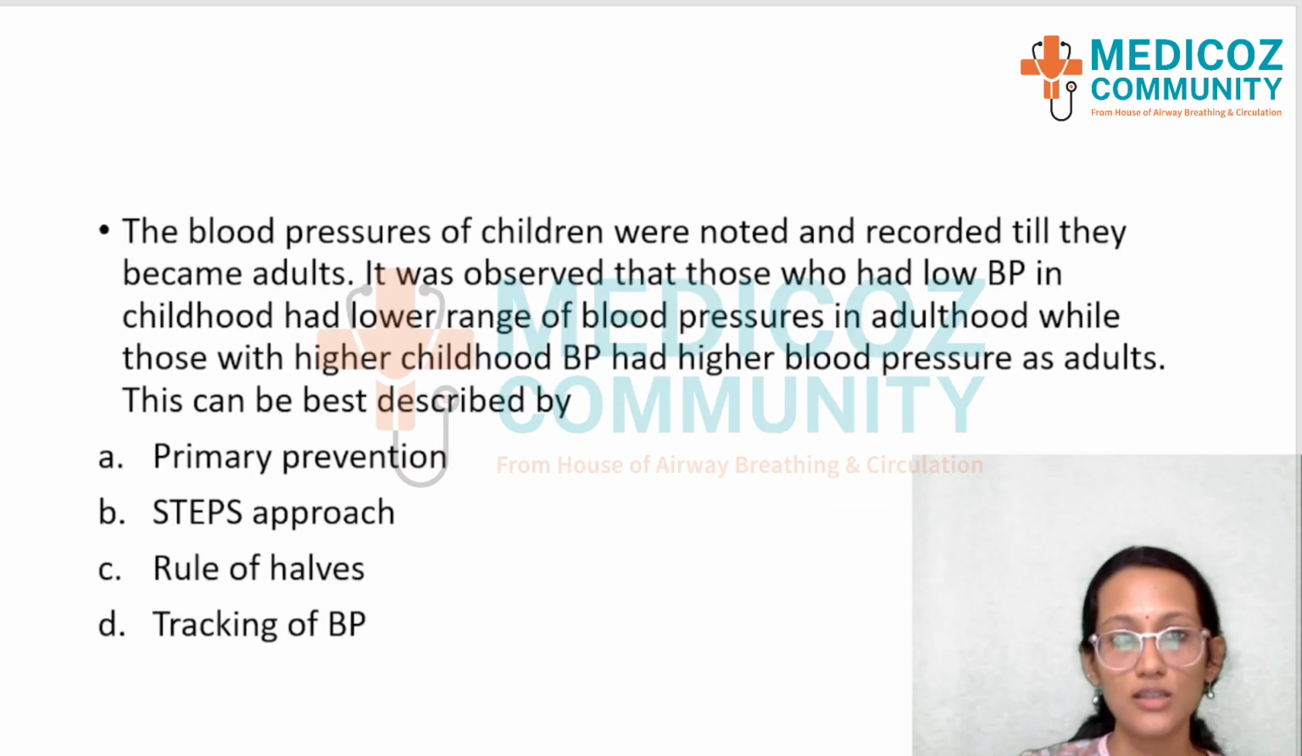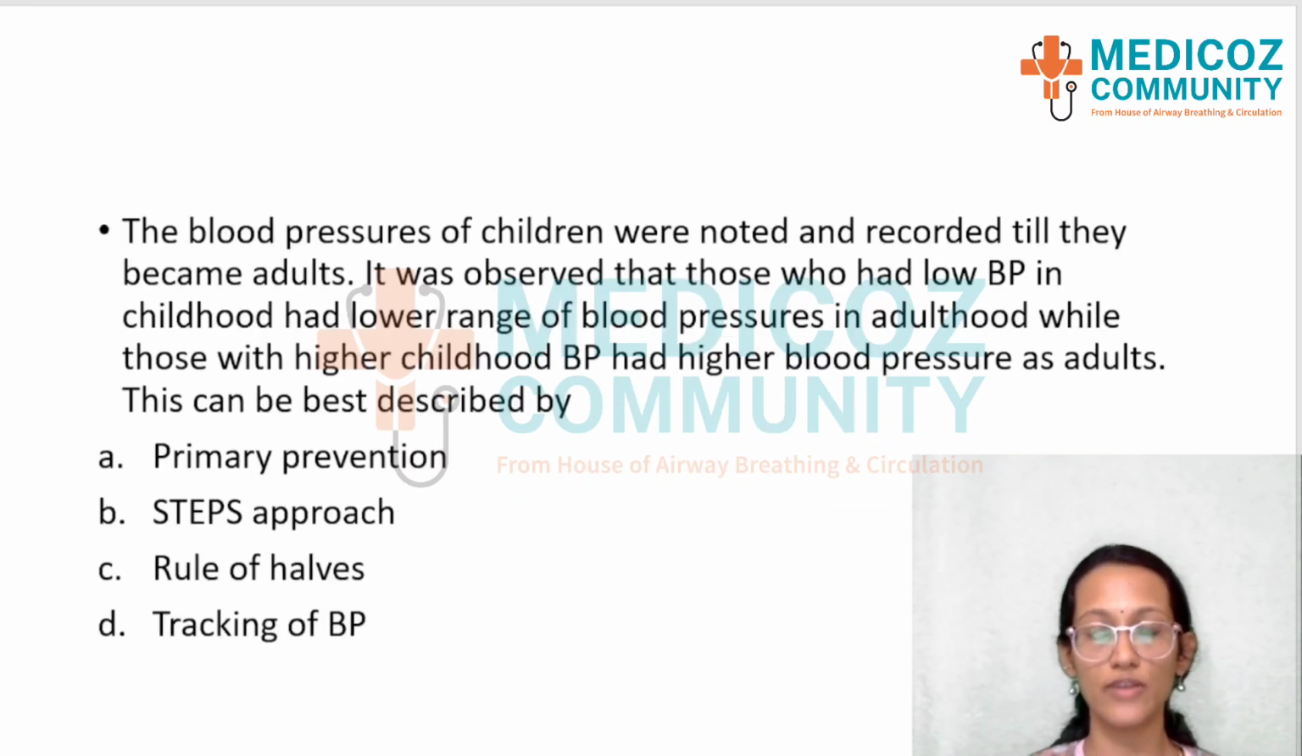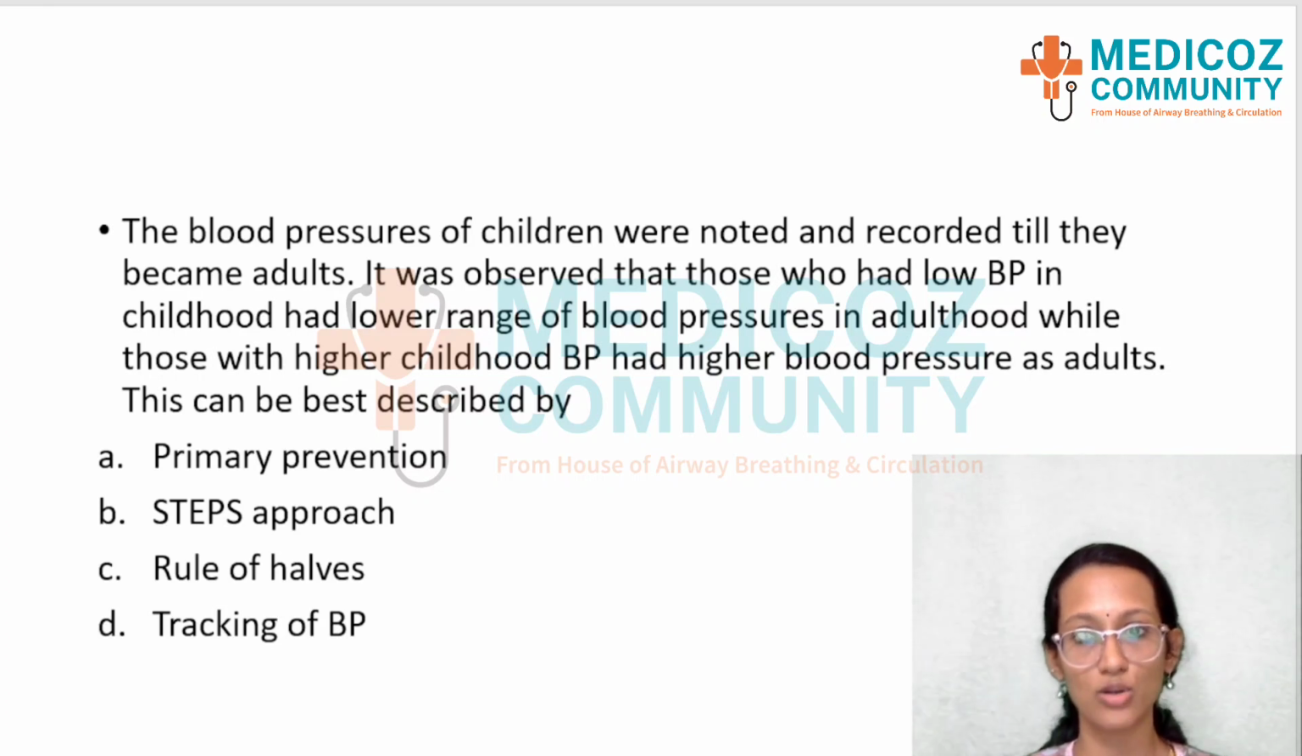Moving to the next question. The blood pressures of children were noted and recorded till they become adults. It was observed that those who had low blood pressure in childhood had a lower range of blood pressure in adulthood, while those with higher childhood BP had higher pressure as adults. This can be best described by.